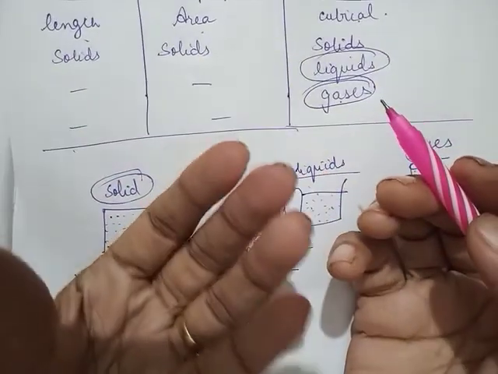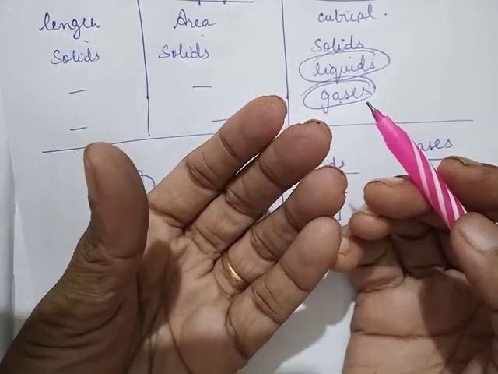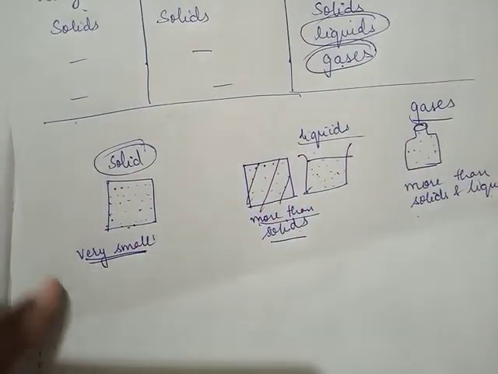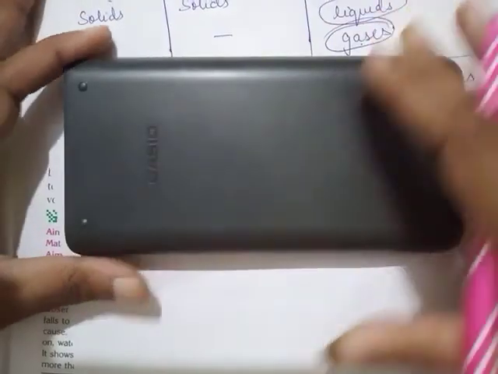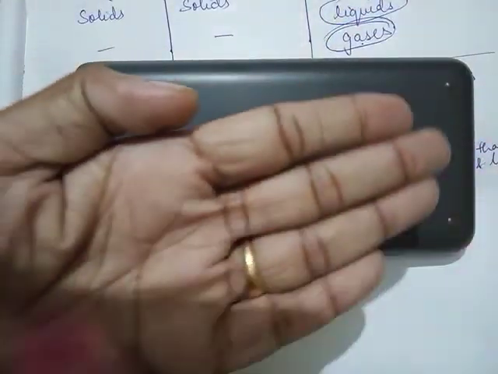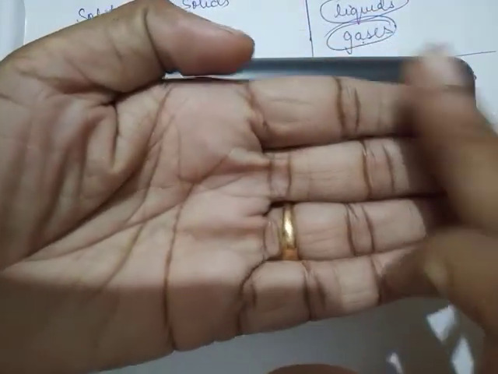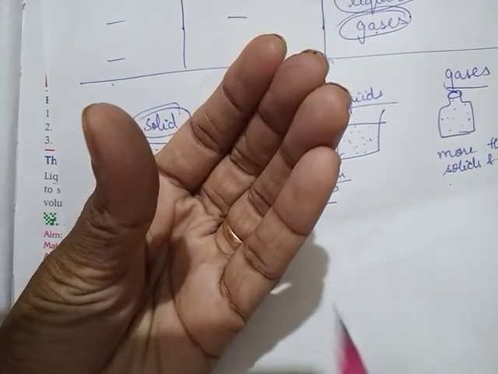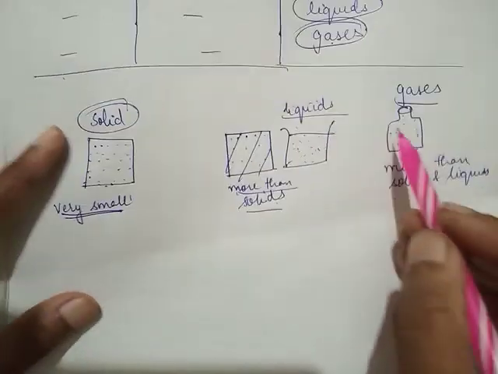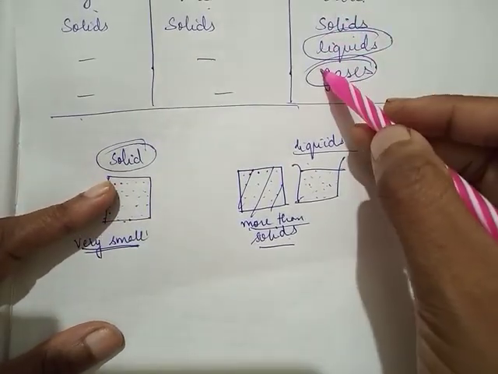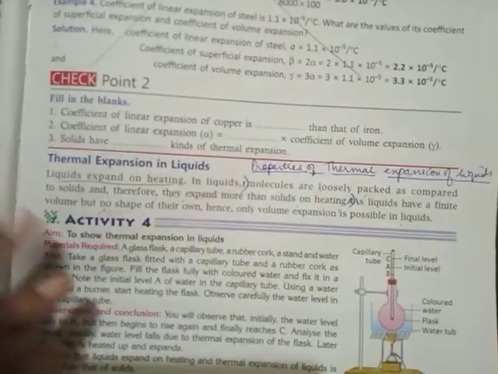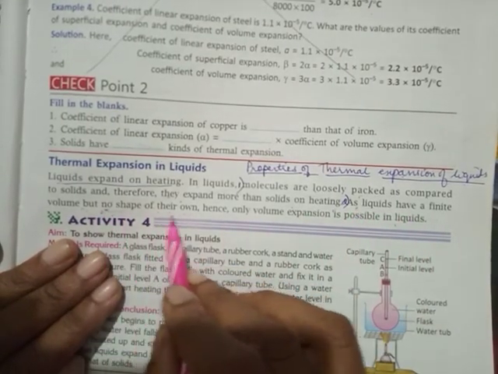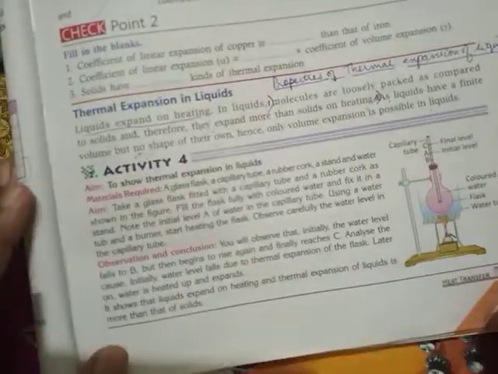To hold a liquid, you need a three-dimensional thing. I can't hold a liquid in a plate like this. In just a plate which has only length and breadth, I can't hold water. I need something that has volume: length, breadth and depth. That is why only volume expansion is possible in liquids and gases. So that's the second point: as liquids have a finite volume but no shape of their own, only volume expansion is possible in liquids.